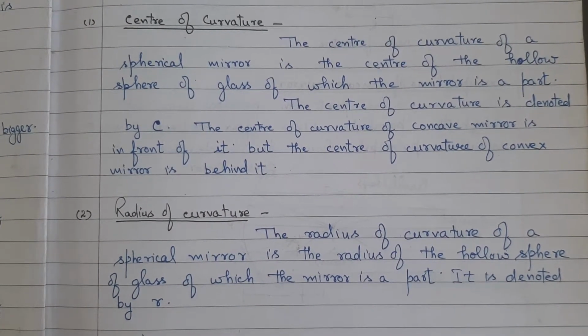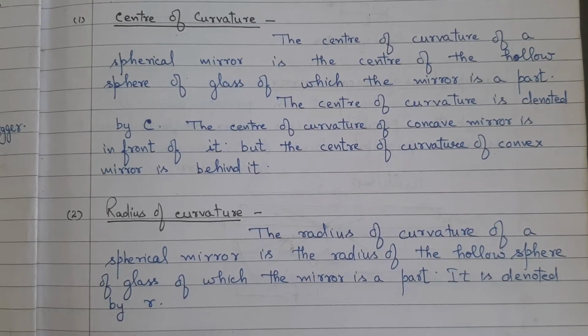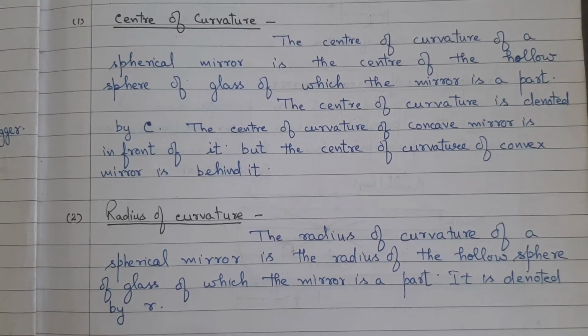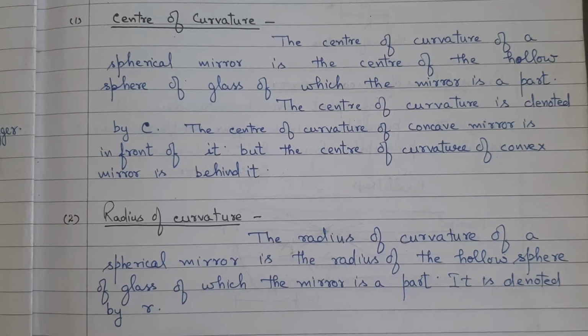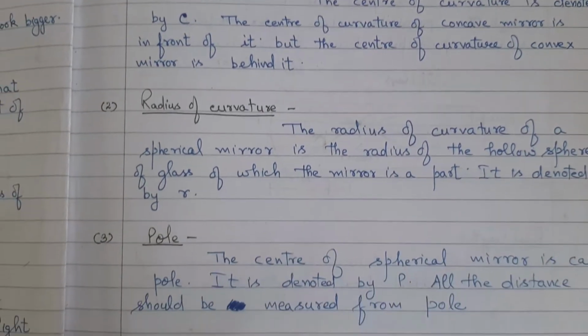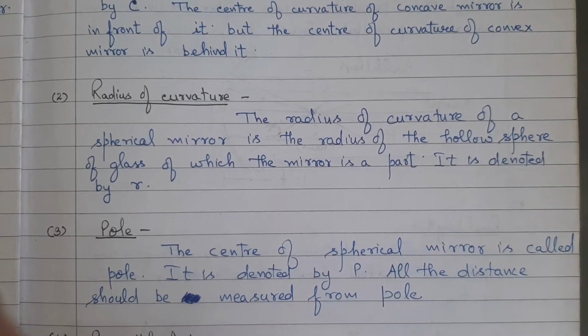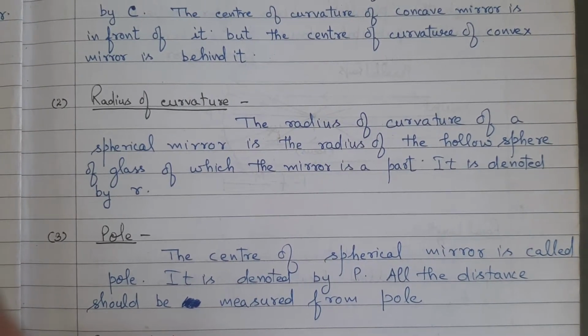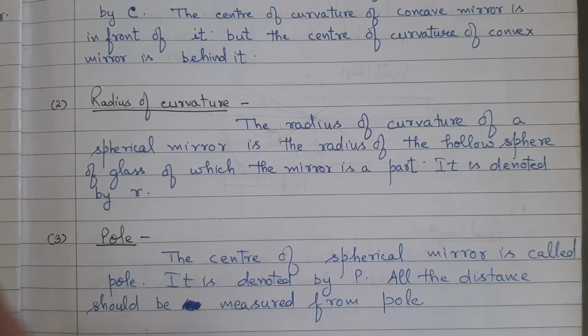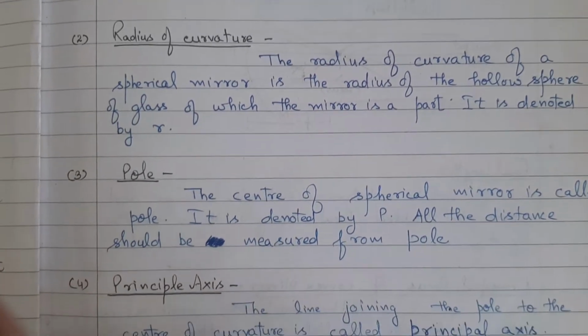Next, radius of curvature. The radius of curvature of a spherical mirror is the radius of the hollow sphere of glass of which the mirror is a part. It is denoted by small r. Pole. The center of a spherical mirror is called pole. It is denoted by capital P. All the distances should be measured from pole.